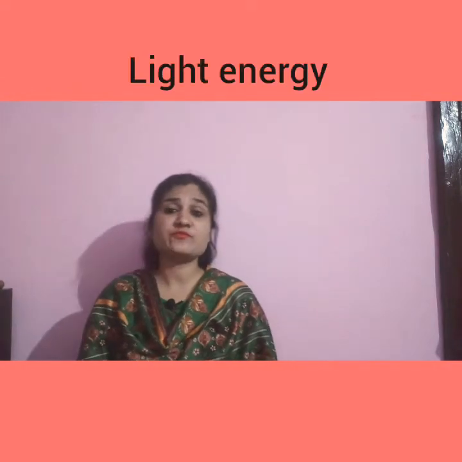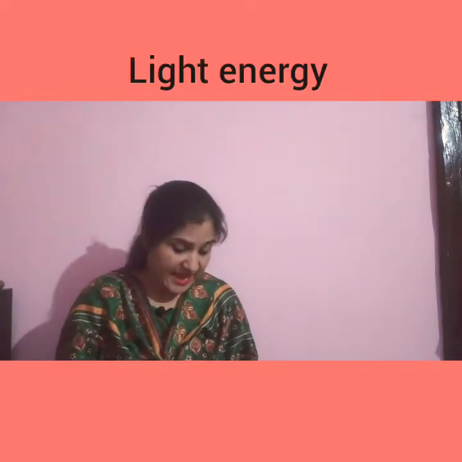So the next type of energy is light energy. The main source of light in our environment is the sun, and the artificial sources of light that we use in our homes are the bulb, tube light, etc. Have you ever imagined what happens when light is not there? Are you able to see anything? No. If light is not there, we are not able to see anything. So light is also an important source of energy.